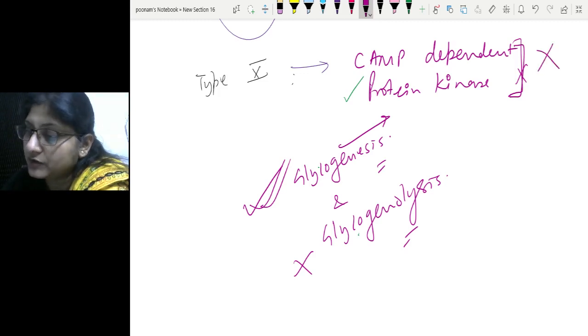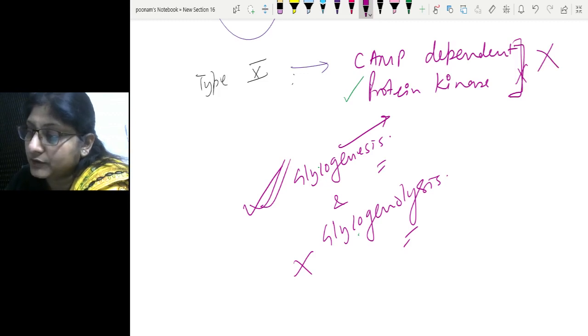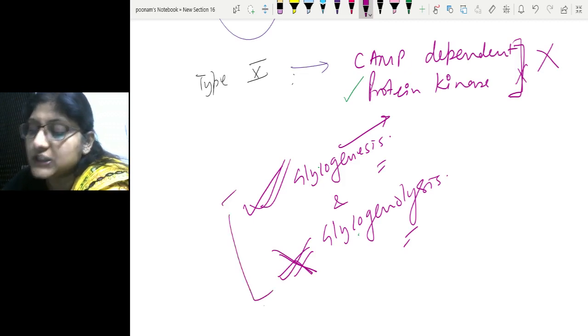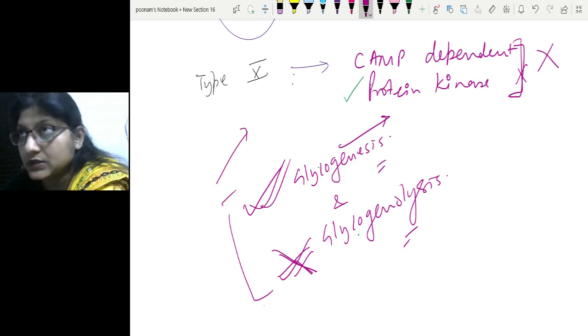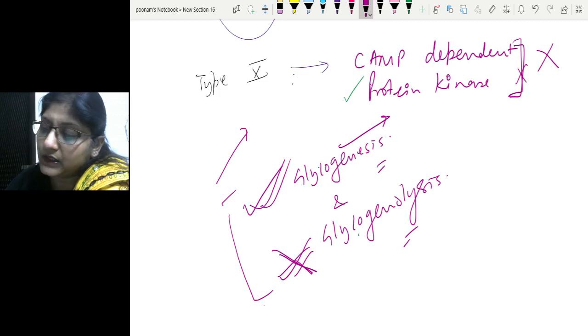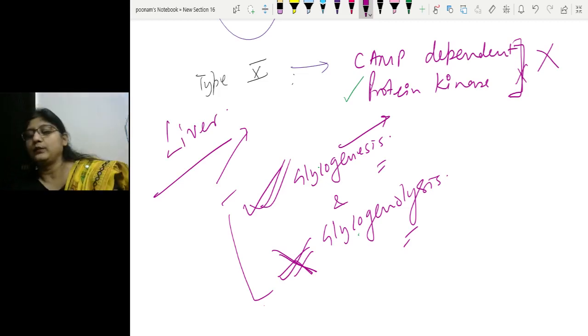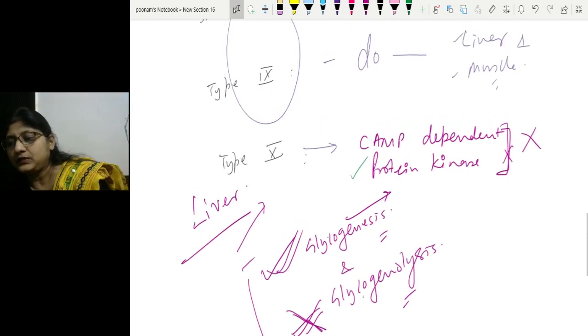In its deficiency, phosphorylase is not phosphorylated, not activated, and hence glycogenolysis is not taking place. So you see the balance: glycogenesis is taking place but glycogenolysis is not, and hence type 10 is again a glycogen storage disorder. In this disorder the liver is affected, because cyclic AMP dependent protein kinase action is mainly seen in liver, so liver is the predominant organ affected in type 10.